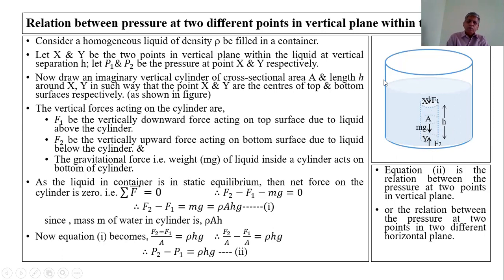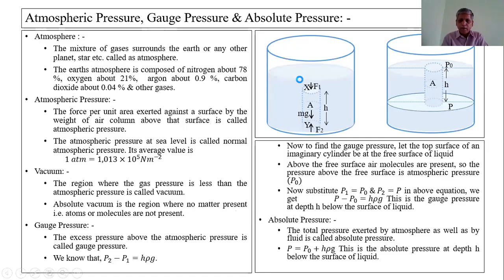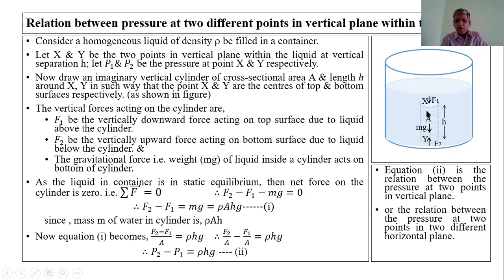Now, to find the relation between P1 and P2, draw an imaginary vertical cylinder of cross-sectional area A and height h around xy, in such a way that the point x and the point y are the centers of the top and bottom surface respectively.